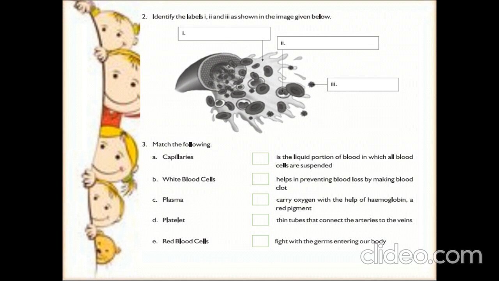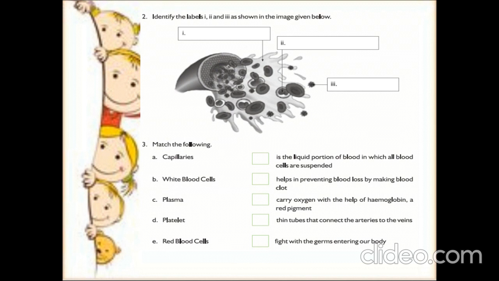Okay, so you have to identify the cells that are labeled in the blood diagram. So the first cell is plasma. Okay, the first label is plasma. Since it is the liquid portion of the blood, it is termed as plasma. So you have to write in the first label as plasma. Okay. Coming to the second label, it is